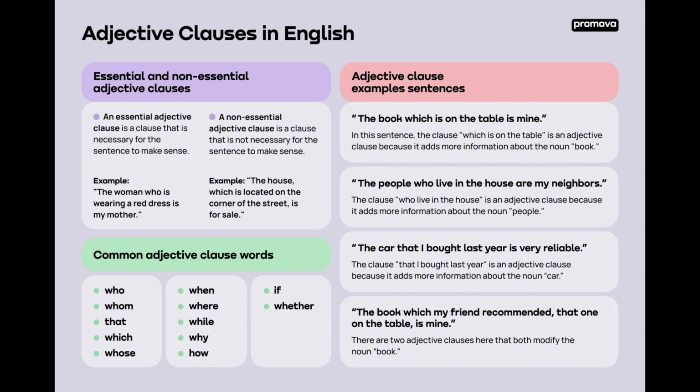The clause who live in the house is an adjective clause because it adds more information about the noun people. The car that I bought last year is very reliable. The clause that I bought last year is an adjective clause because it adds more information about the noun car. The book which my friend recommended, that one on the table, is mine. There are two adjective clauses here that both modify the noun book. And that's it for adjective clauses.